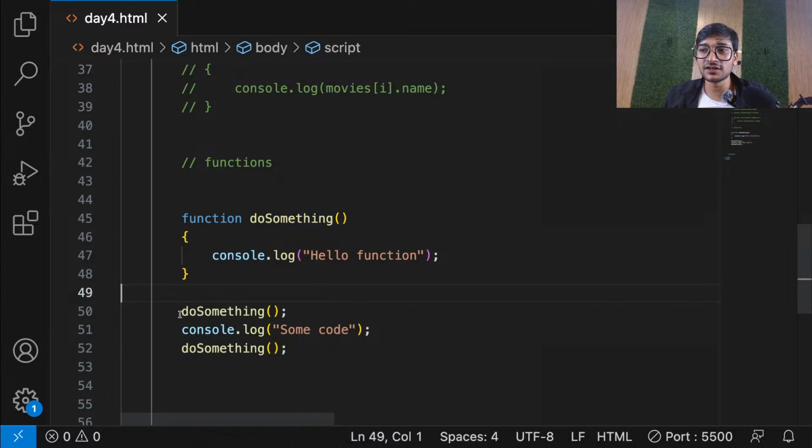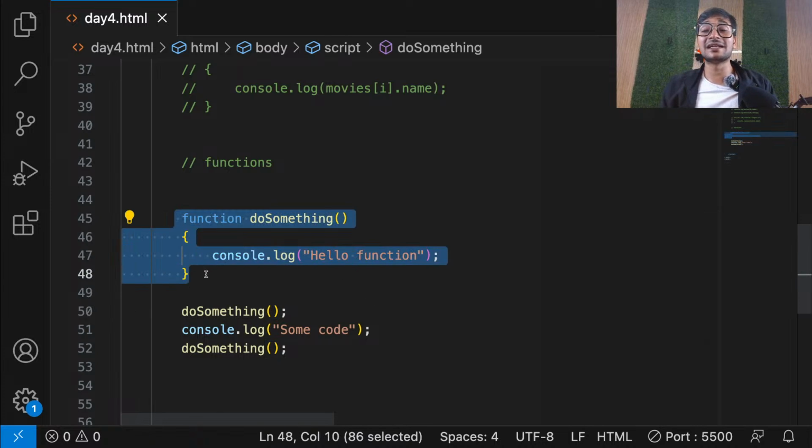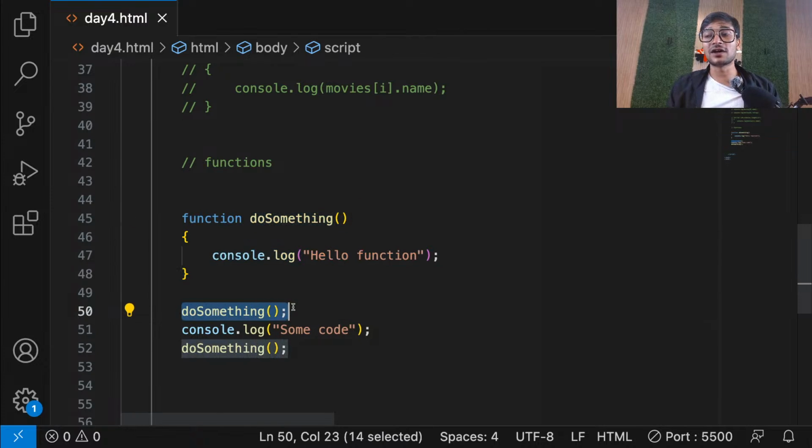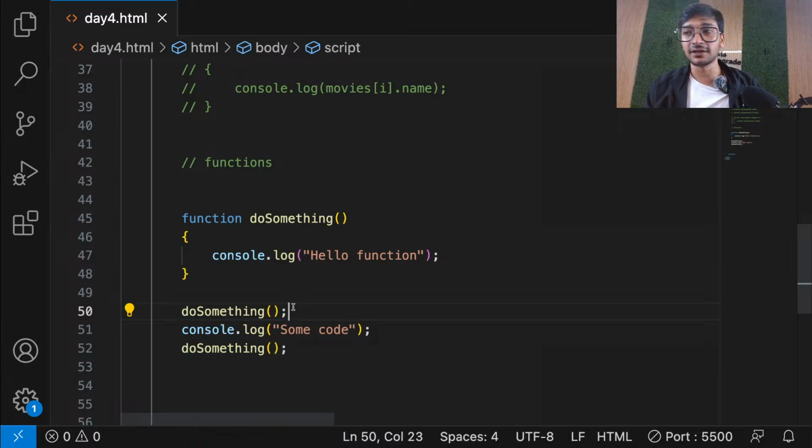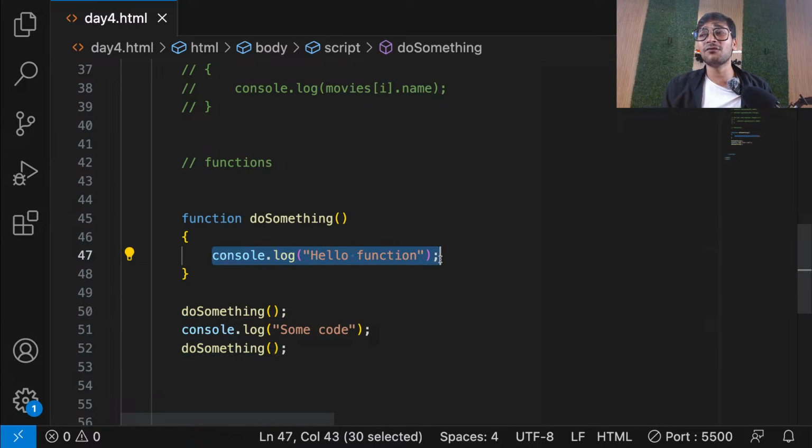So guys, to call the function, just use the function name. That's all. But don't forget the rounded brackets. Okay. Is that clear to everyone? Don't forget that. So this is what we call as function definition when you're creating the function. And this is what we call as function calling. Is that clear to everyone? I hope you're understanding. And guys, inside the function, you can have whatever code you want. It's up to you. It's completely up to you.